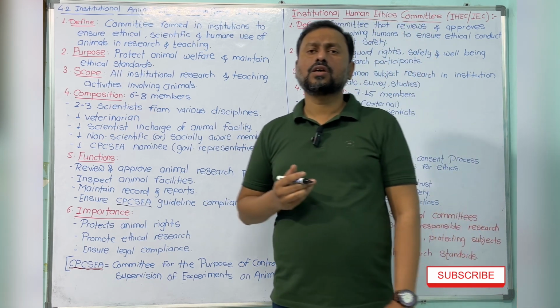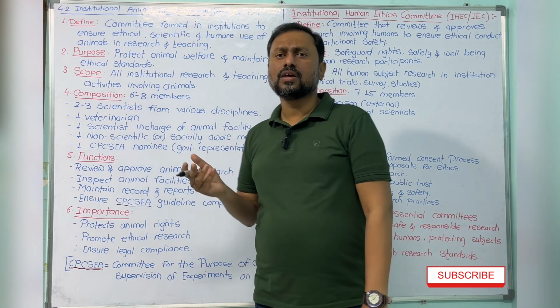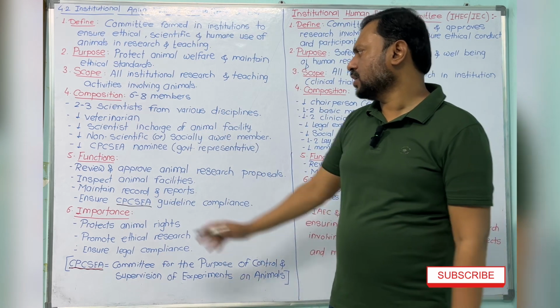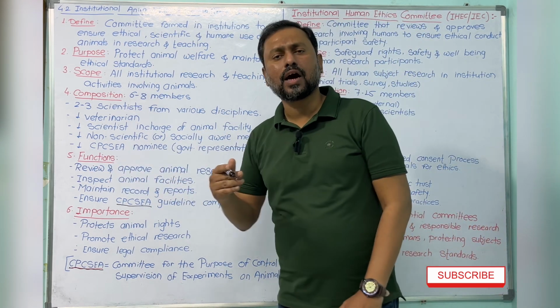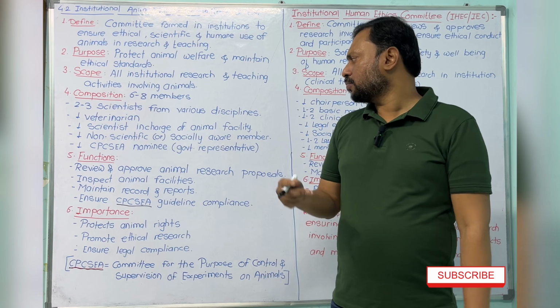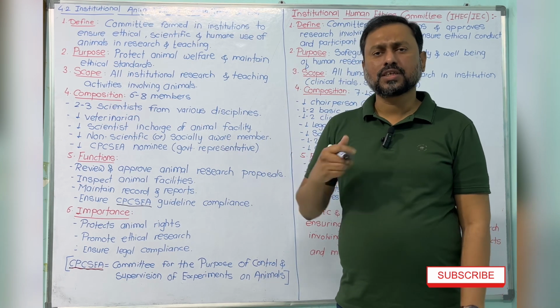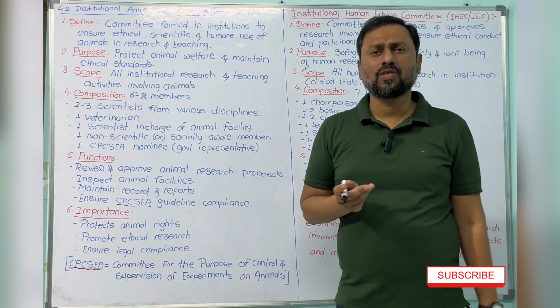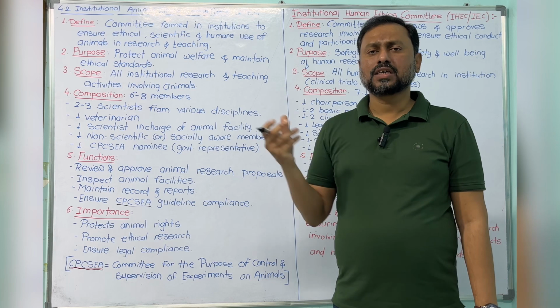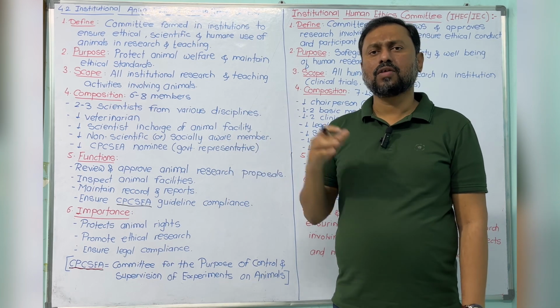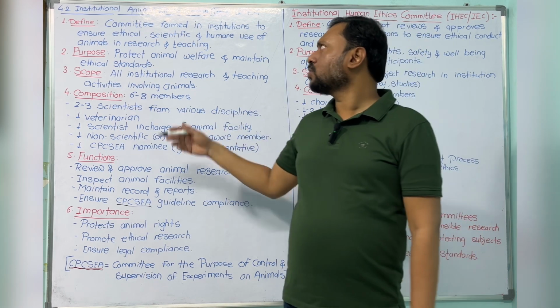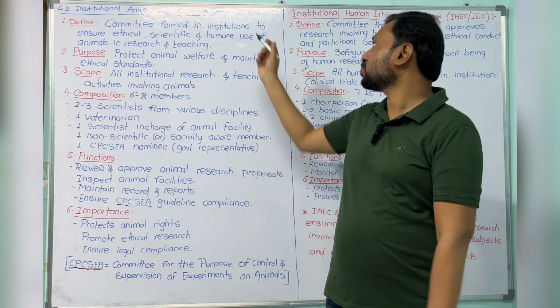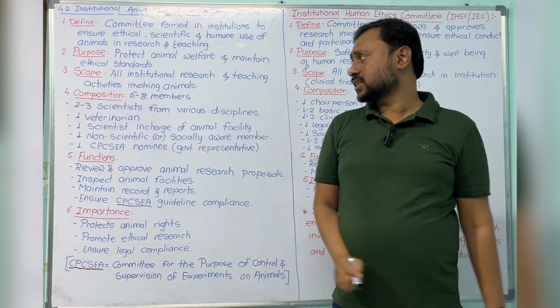Now the functions of this animal ethics committee. First, review. Whenever we propose preclinical research work, or whenever we ask for animal use in our research, we have to send our research proposal to the IAEC.